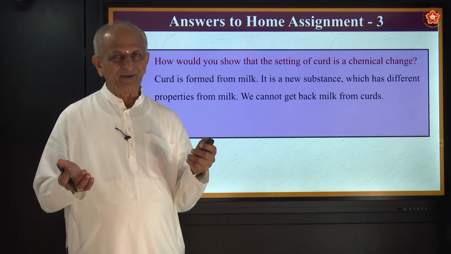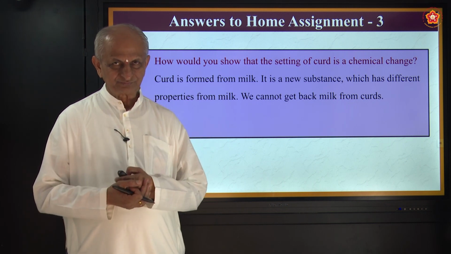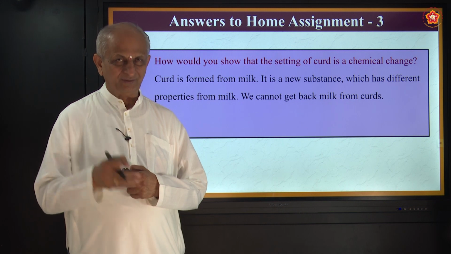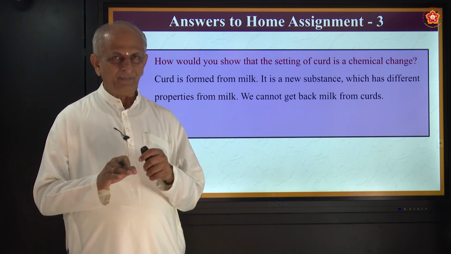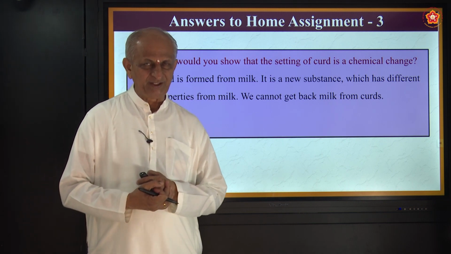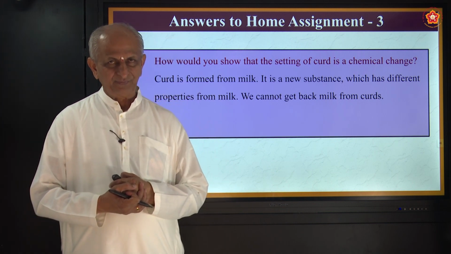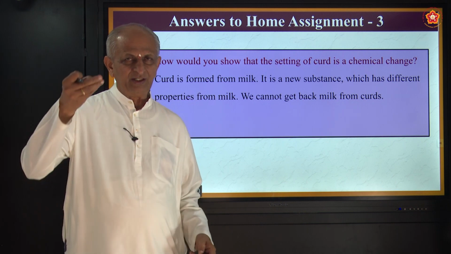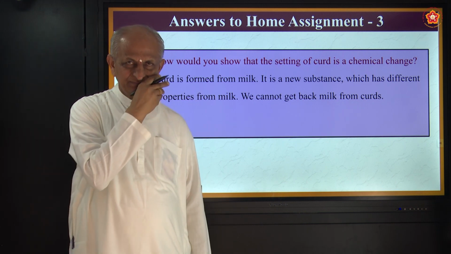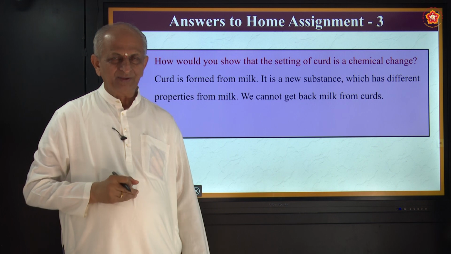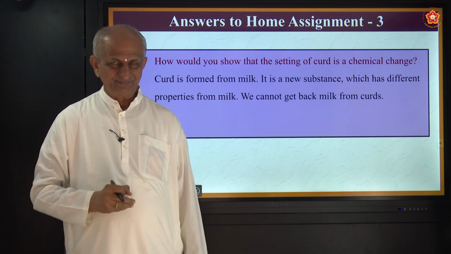Milk is to be boiled. After that, it is cooled to a moderate temperature, say about 25 to 30 degrees Celsius. Then a little buttermilk, namely lactic acid, is added.